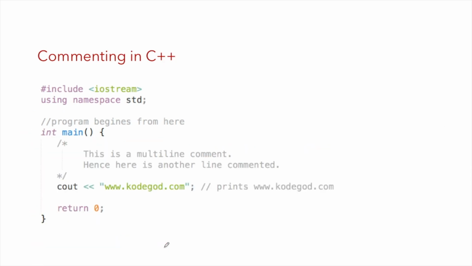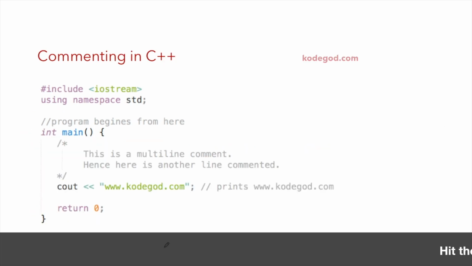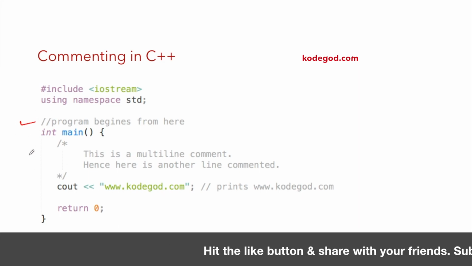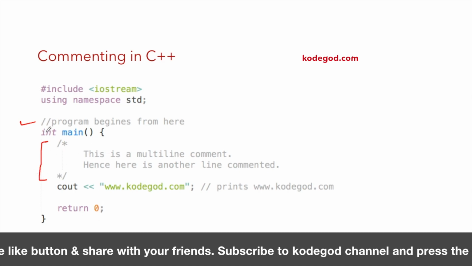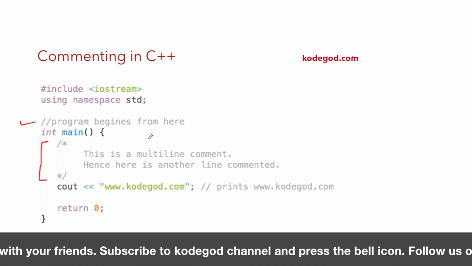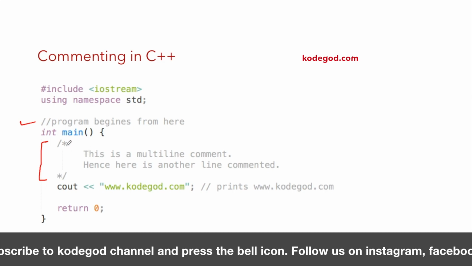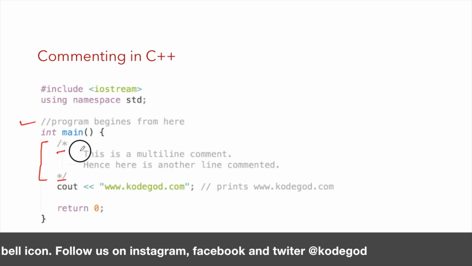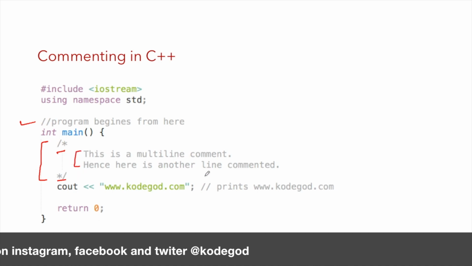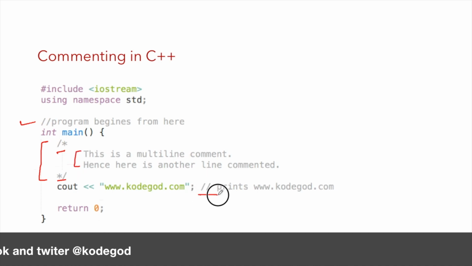Let us touch more on how we can add comments in C++. This is one example and this is the second example. Double slash is used for a single line comment, and slash star and star slash are used for adding multi-line comments. You can add single line comments after semicolons also.